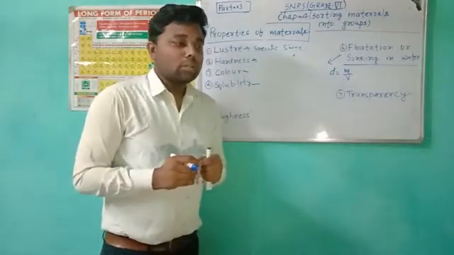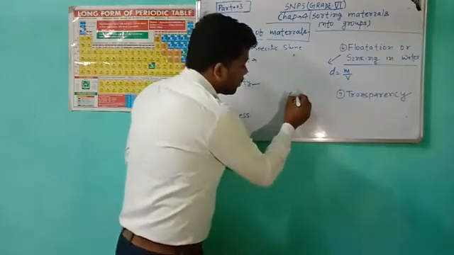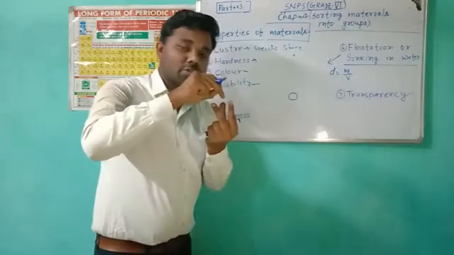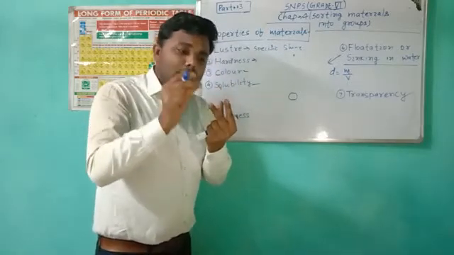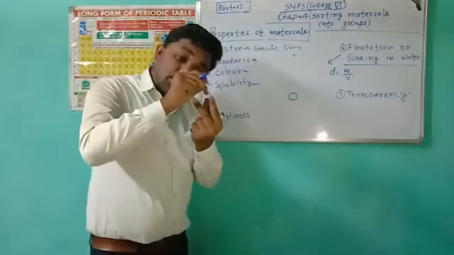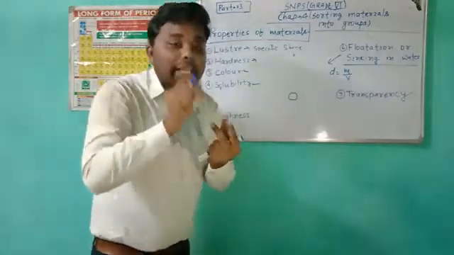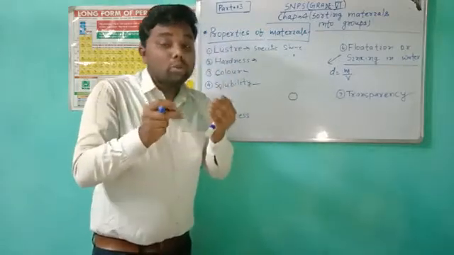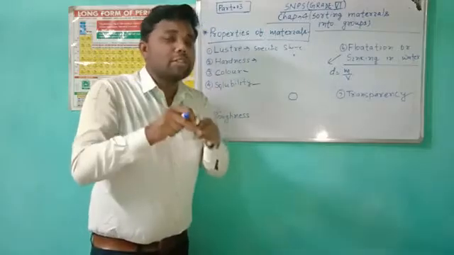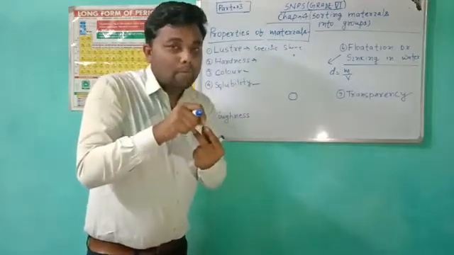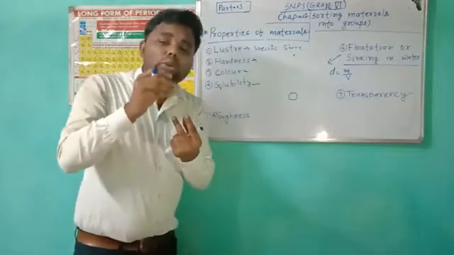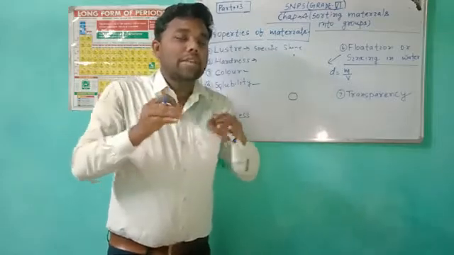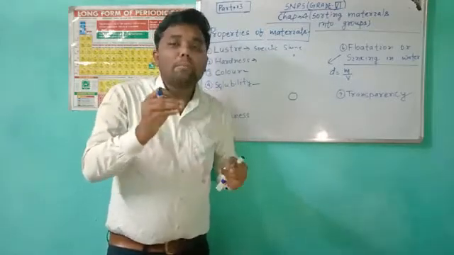If we talk about this area, this volume, the amount of matter in this volume is called its density. If the amount of mass in this particular space is very much, if the amount of substance in this particular space is very much, then we can say that it is denser. And if the amount of matter in this particular space is lesser, we can say that it is less dense.